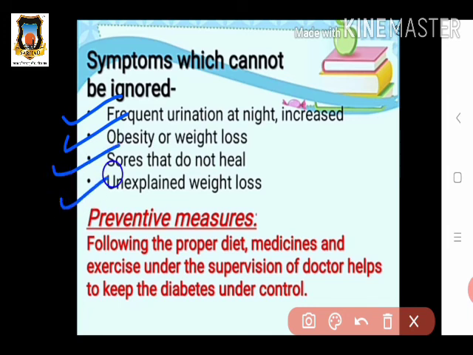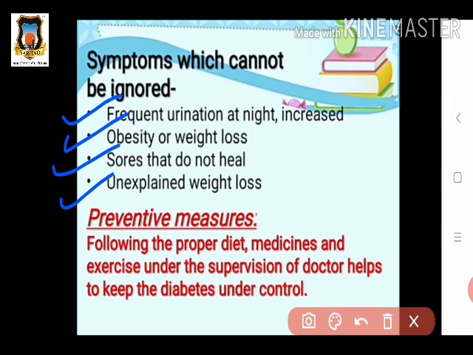In some patients the body weight gets reduced by a large amount, and the reason for that weight loss is not explained by any cause. So these symptoms are seen in diabetic patients, and by these symptoms we can diagnose diabetes.